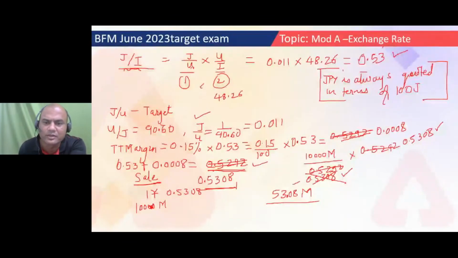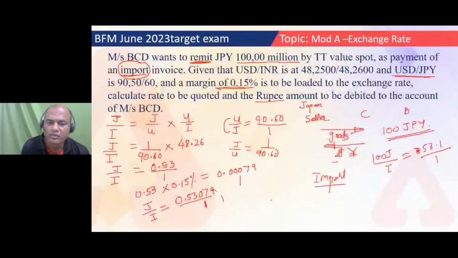So 0.5308 or whatever it is, into that amount, 10 million, right? I'll multiply this and get 0.53, or we'll make it 0.531, into 10 million. 10,000 million means 10 zeros. Out of these 10 zeros, 4 over here and 6 over here.